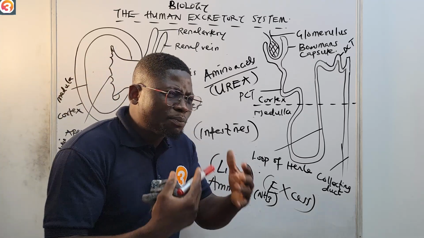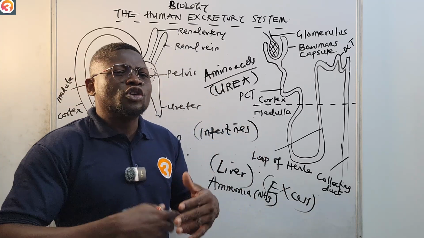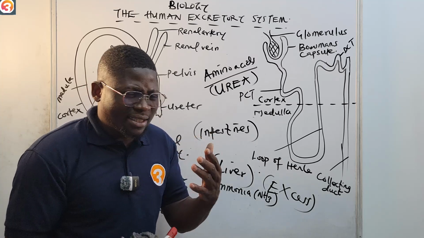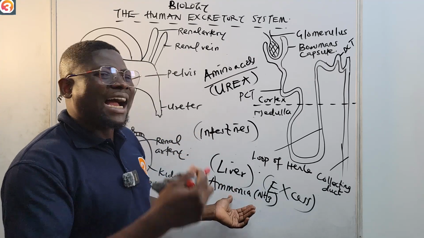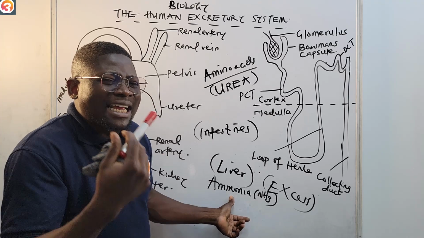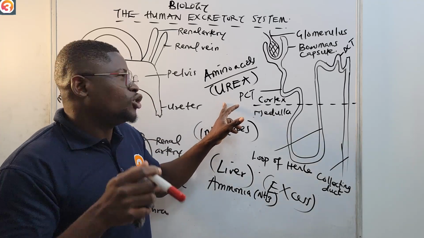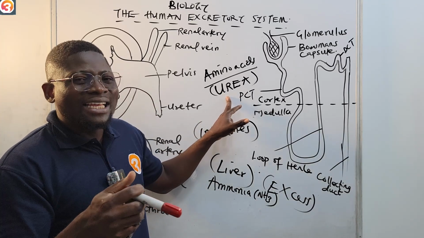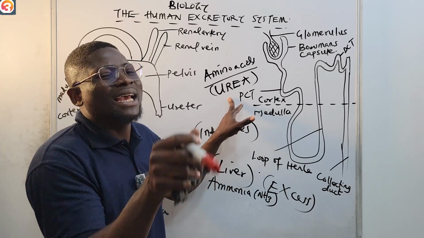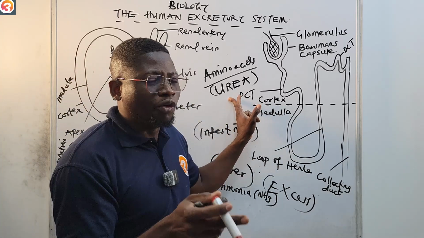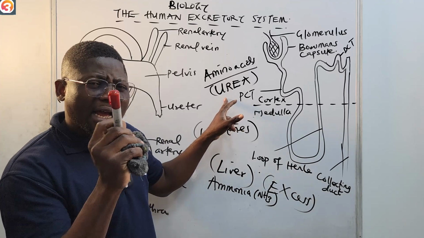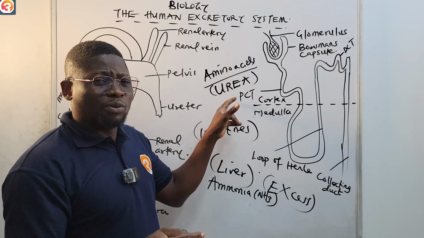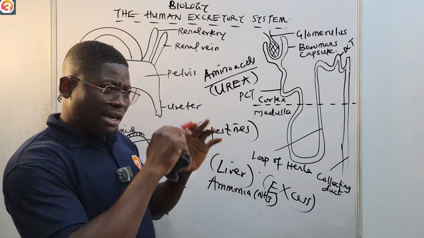We should take note that when we define excretion, we say excretion is the removal of waste product of metabolism, or the removal of nitrogenous waste product of metabolism. What we're actually saying then is that excretion is the removal of urea. It is urea that is being expelled, removed from the body, because the nitrogenous waste that is being produced by the body is the urea.